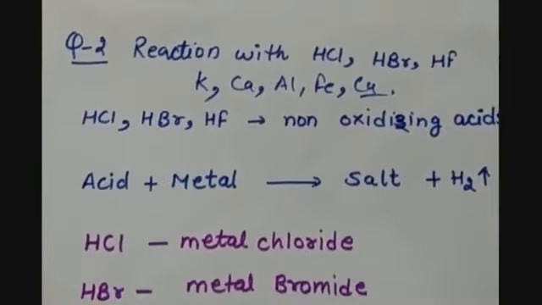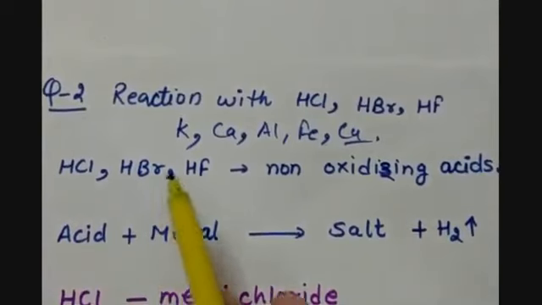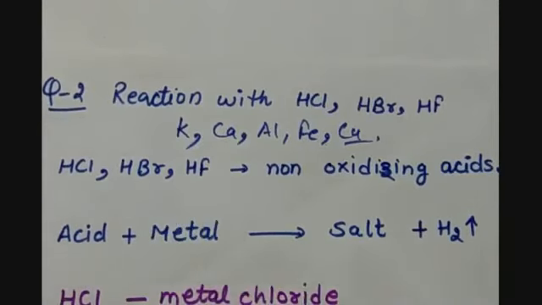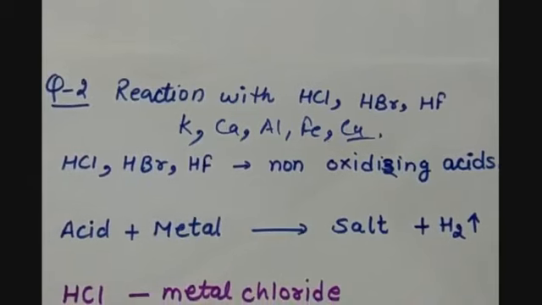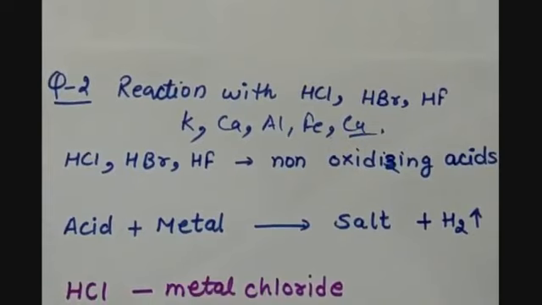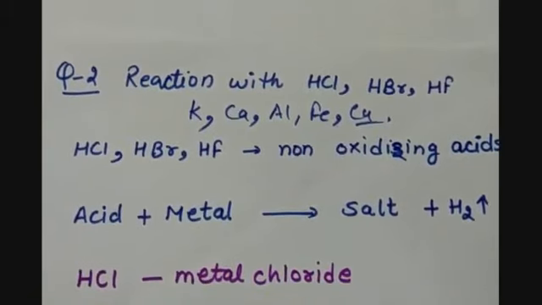As we know, hydrochloric acid, hydrobromic acid and hydrofluoric acid, that is HF, are non-oxidizing acids. In the first case, when they are concentrated, metals cannot react with these acids, but when they are dilute, metals can react with them.